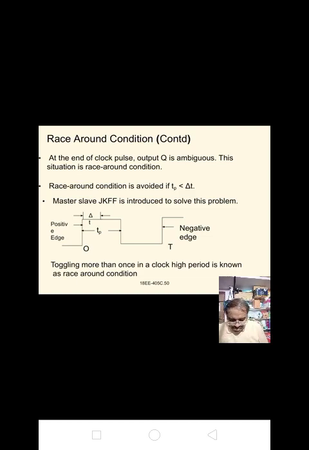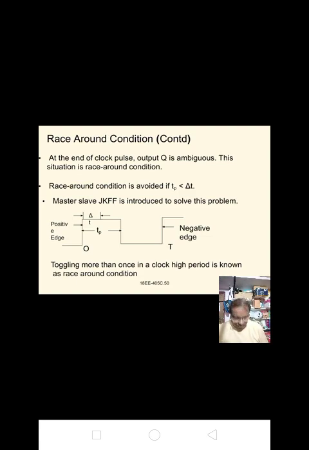JK flip flop has the features of all other flip flops. Hence it is also considered as a universal flip flop, because the JK flip flop is the refinement of the RS flip flop. The indeterminate state, that is the invalid state R equal to S equal to 1 of the RS type, is defined by the JK type. In this condition, the state of the output is changed, that is, the complement of the previous state is available.